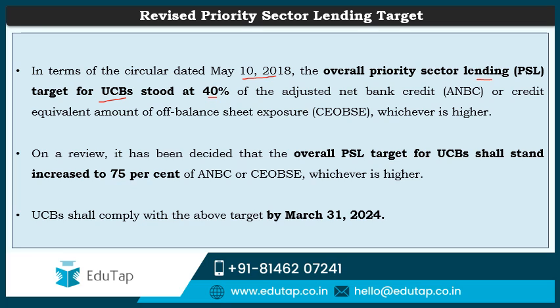So it has been decided that the overall priority sector lending target for urban cooperative banks shall now stand increased from 40% to 75% of the net bank credit. So an increase of 25% has been made here. Now this increase is not to be complied in just say 1 month, 2 months or 1 year. A proper milestone, a proper timeline has been specified for compliance of this new PSL target. The urban cooperative banks will be required to comply this target by 31st March 2024 in a phased manner.